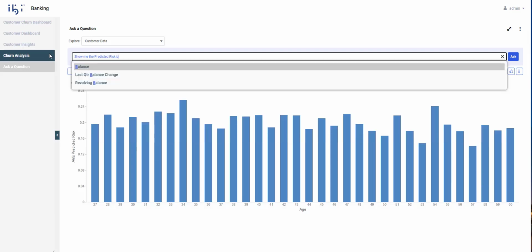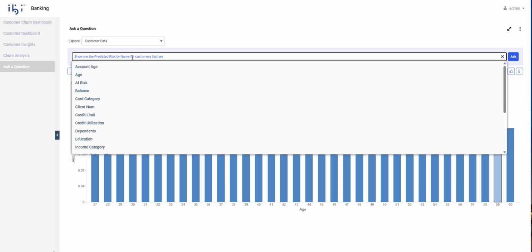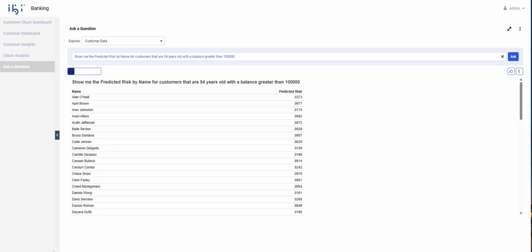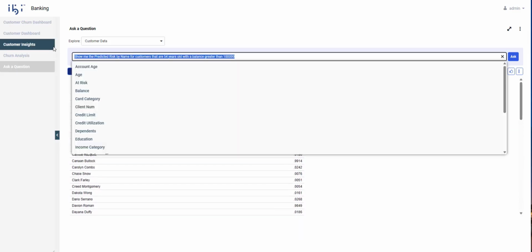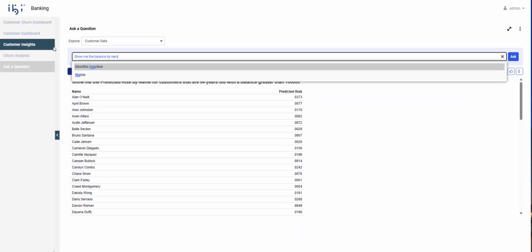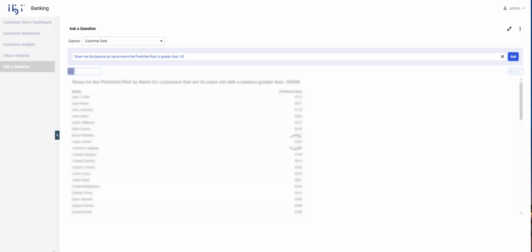So let's dive in deeper. Let's look at the predicted risk by customer for just customers that are 54 years old that have a balance greater than 100,000. Now we're getting specific, right? And the model is understanding what 54 years old, where that should match up, which field it should match up to, giving me accurate results even with things like filters.